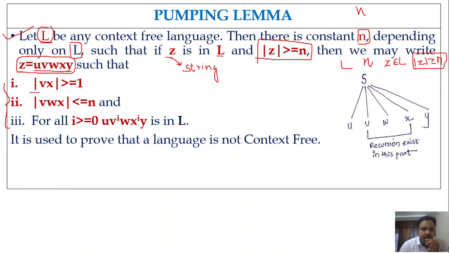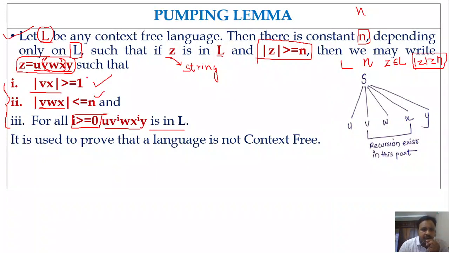Such that mod vx should be greater than or equal to 1. So the length of the v part and x part together must be greater than or equal to 1, and the length of vwx must be less than or equal to n. Then for all i greater than or equal to 0, the string u v power i w x power i y belongs to L.